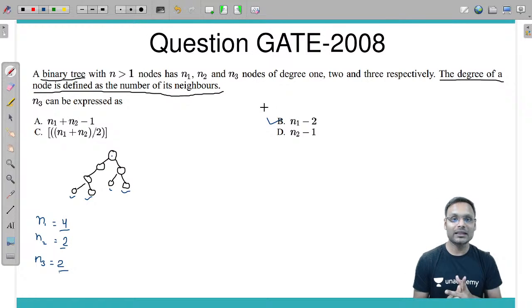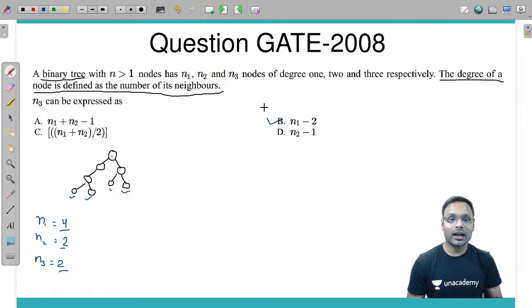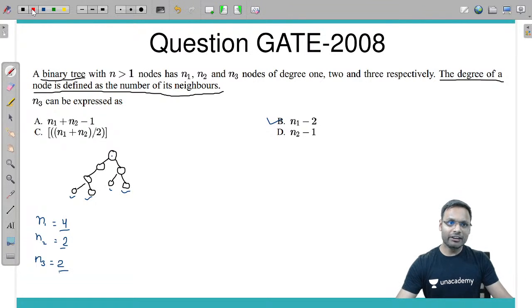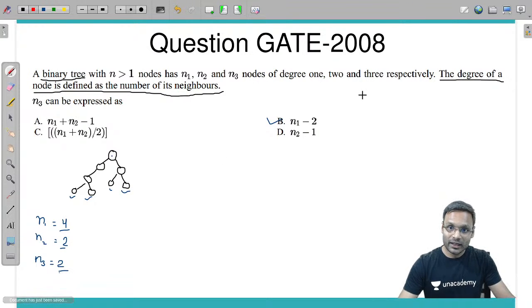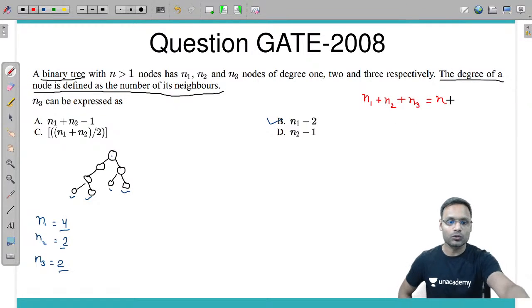Using some kind of mathematics, some kind of conceptual understanding. If we can do that, then that will be amazing. So all the nodes having degree 1 and 2 and 3, all the nodes are included in that. Yes. Can I say the number of nodes with degree 1 plus the number of nodes with degree 2 plus the number of nodes with degree 3 is equal to the total number of nodes?